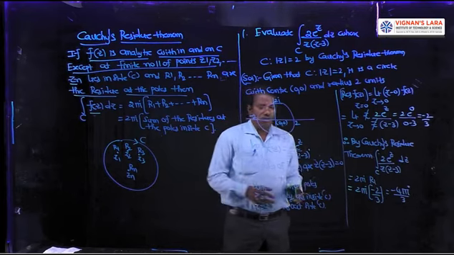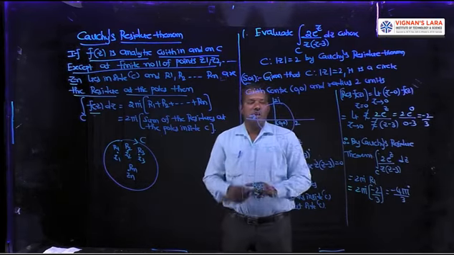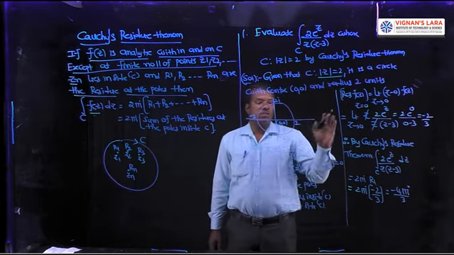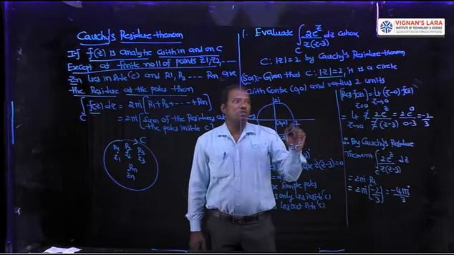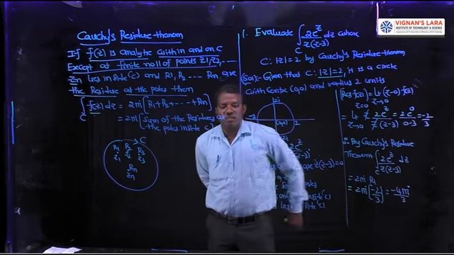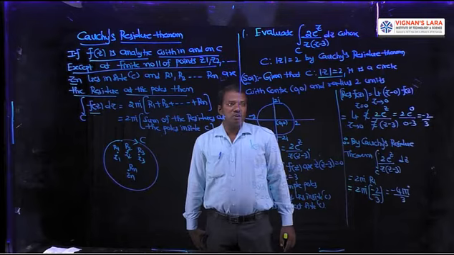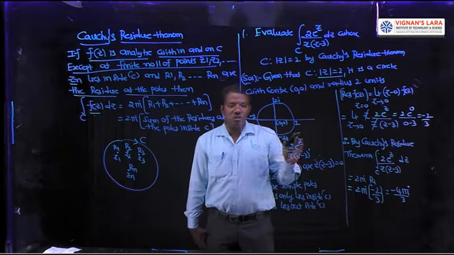In this one, first define the curve C. What is the curve C here? Mod z equal to 2. It is a circle with the center. Mod z equal to 2 means root over x square plus y square equal to 2. That is the value of mod z. Then x square plus y square equal to 2 is the circle with the center 0, 0, radius 2 units.